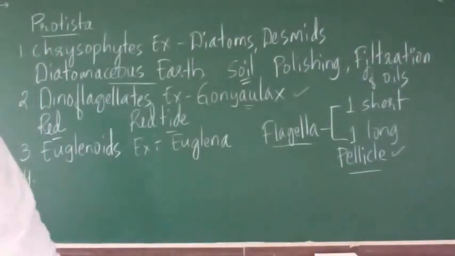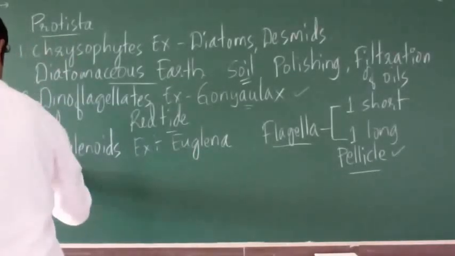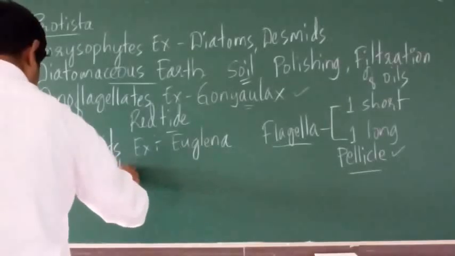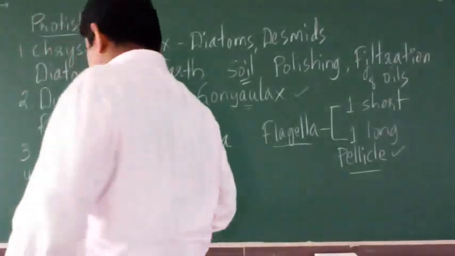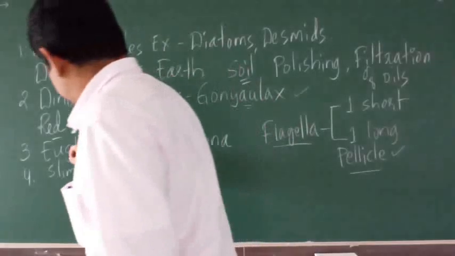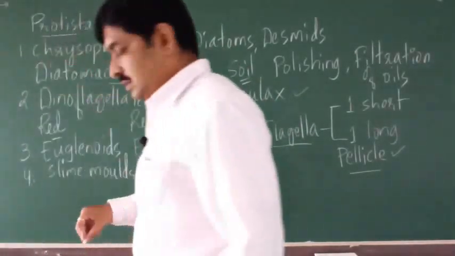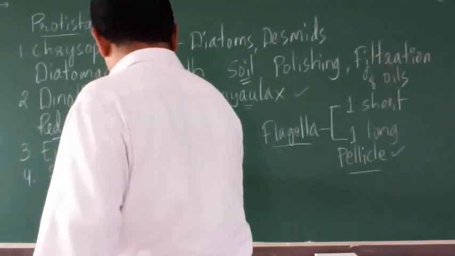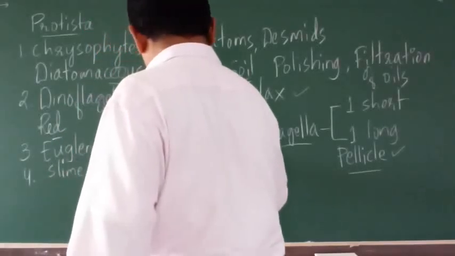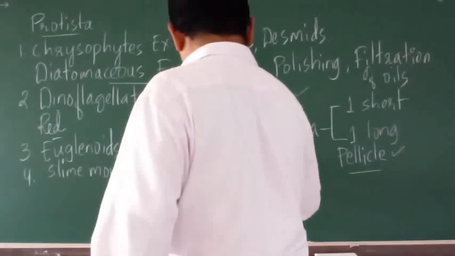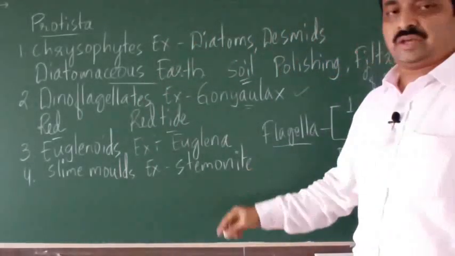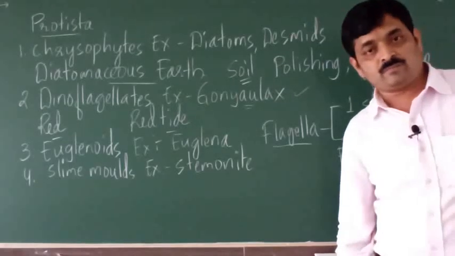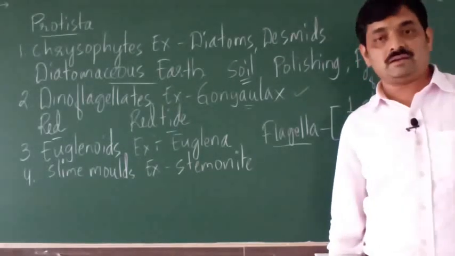Then the next group of Protista is called slime molds. The example of slime molds is stemonitis. So slime molds or stemonitis are saprophytic Protista.